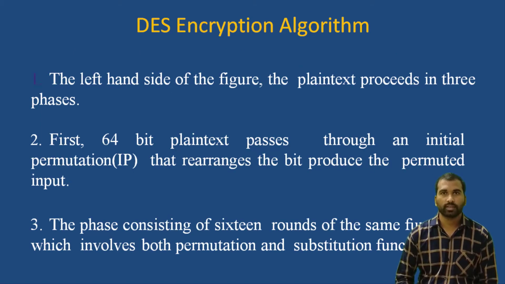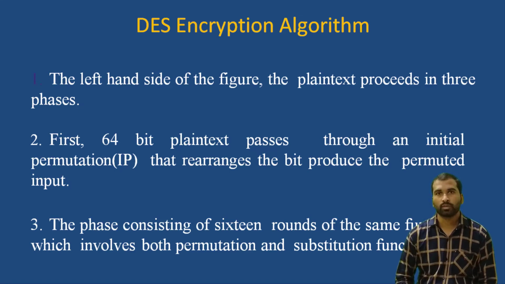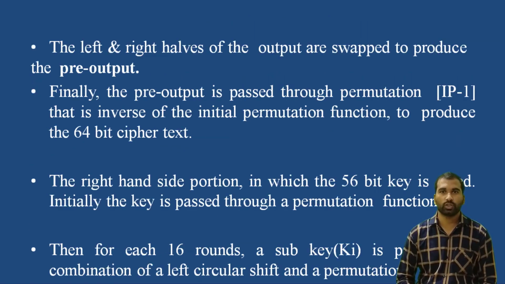Next one is the DES encryption algorithm. On the left hand side of the figure, the plain text proceeds in 3 phases. First, the 64-bit plain text passes through an initial permutation, which rearranges the bits to produce the permuted input. Then comes the phase consisting of 16 rounds of the same function, which involves both permutation and substitution functions.